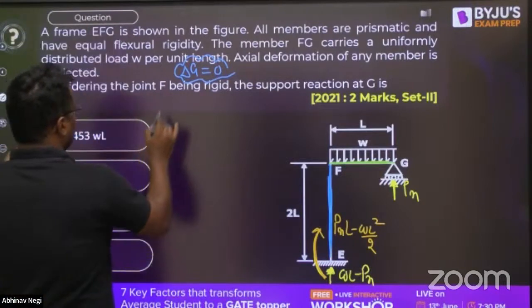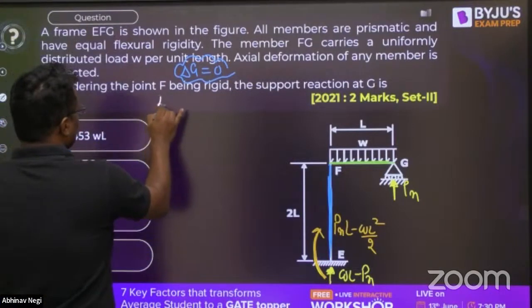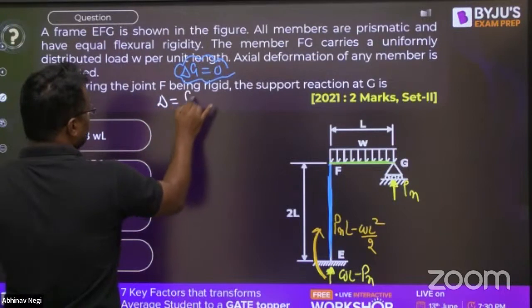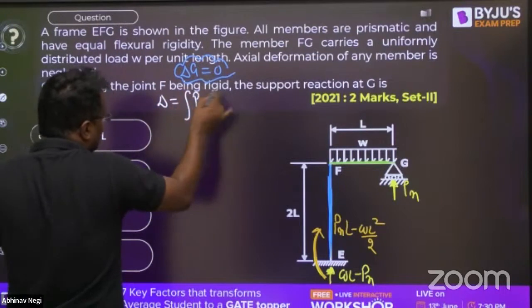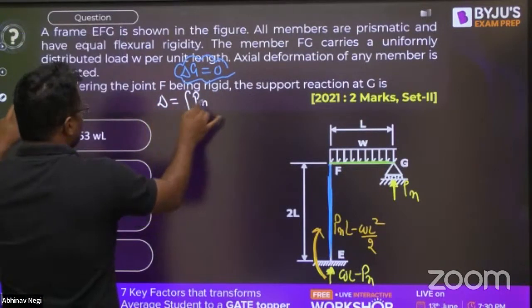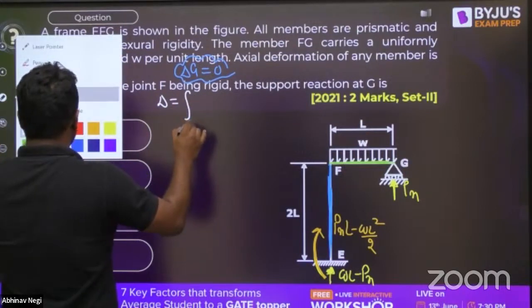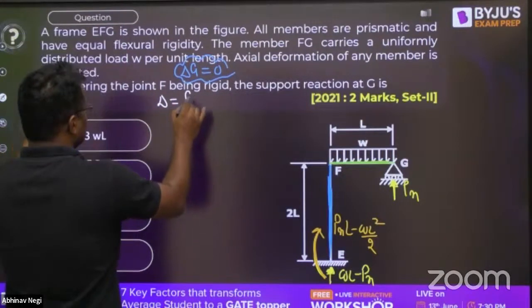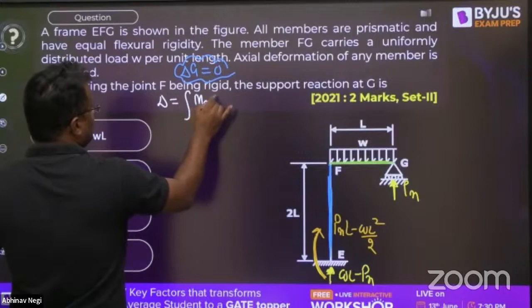Let me write the basic formula. Deflection is integration of Mx, whatever Mx is, the bending moment at the section.